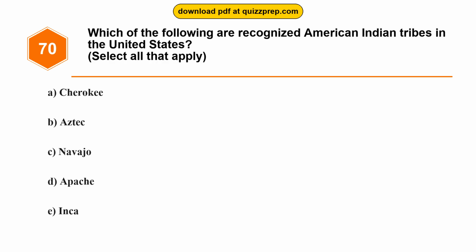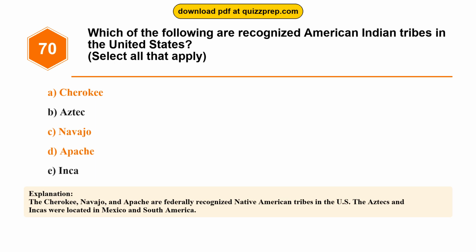Question 70. Which of the following are recognized American Indian tribes in the United States? Option A, Cherokee. Option B, Aztec. Option C, Navajo. Option D, Apache. Option E, Inca. The correct answers are options A and C and D. Cherokee, Navajo, Apache. The Cherokee, Navajo, and Apache are federally recognized Native American tribes in the U.S. The Aztecs and Incas were located in Mexico and South America.